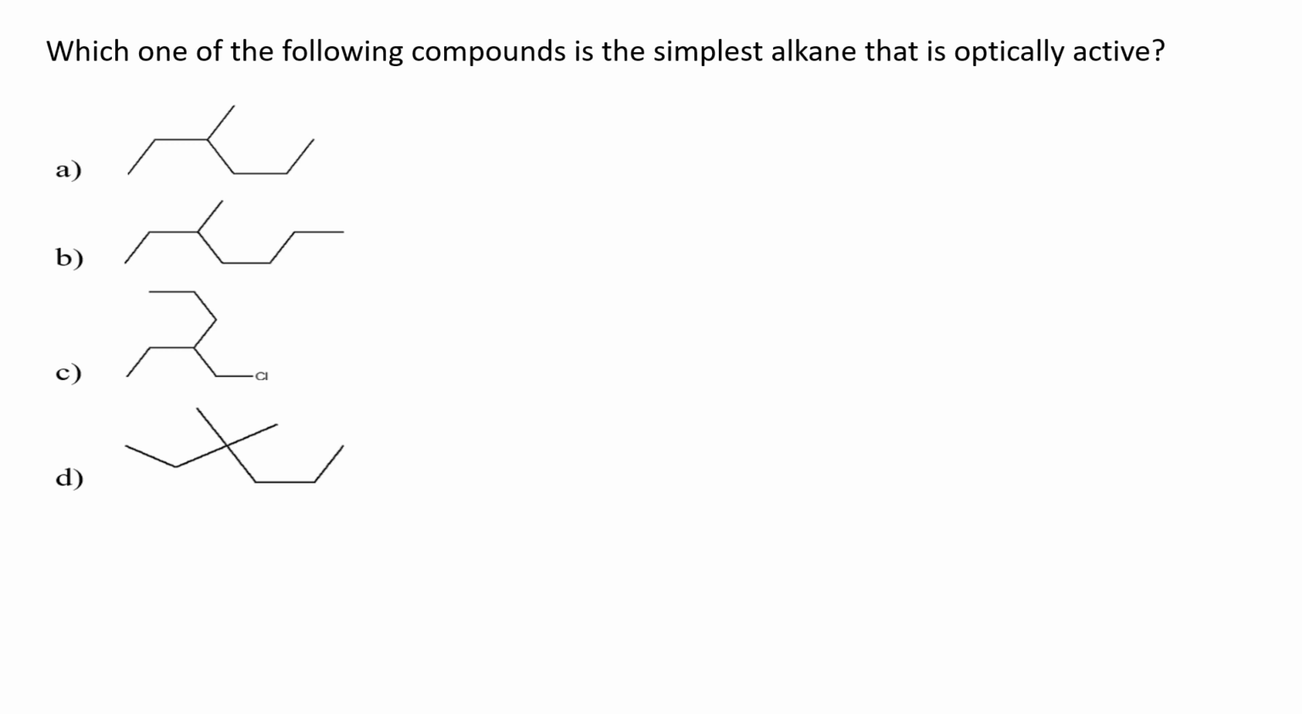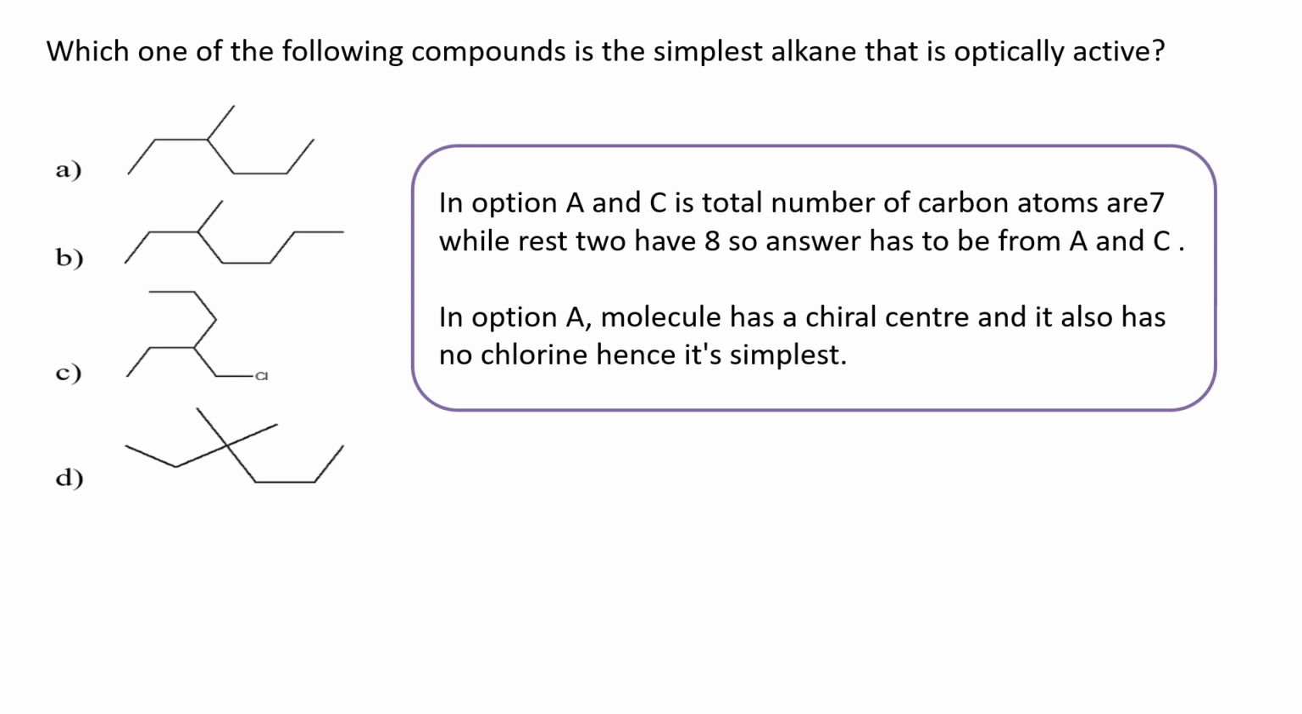The next question is, which of the following compounds is the simplest alkane that is optically active? Now, to be optically active, one should note that the compound should have, first of all, an odd number of carbon atoms. Along with that, one has to also understand that the mirror images should not overlap. Fine, they should not overlap.